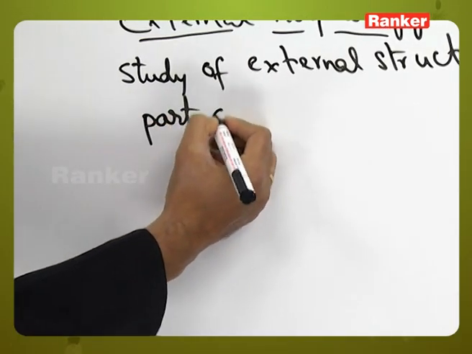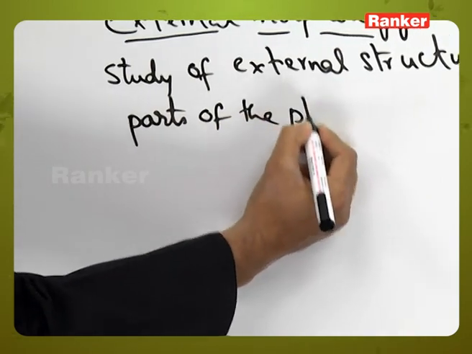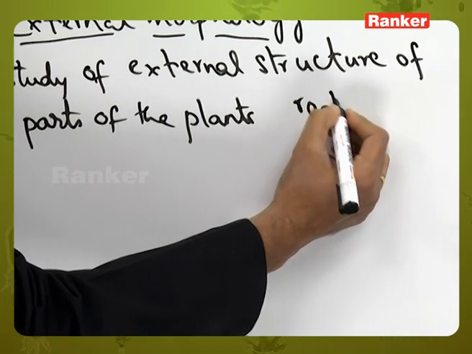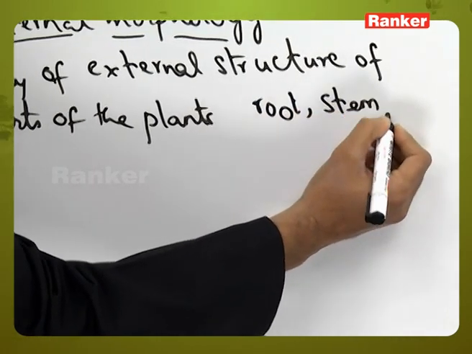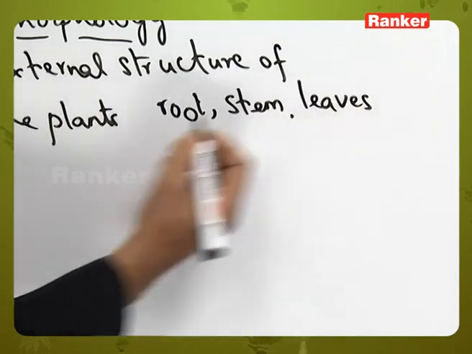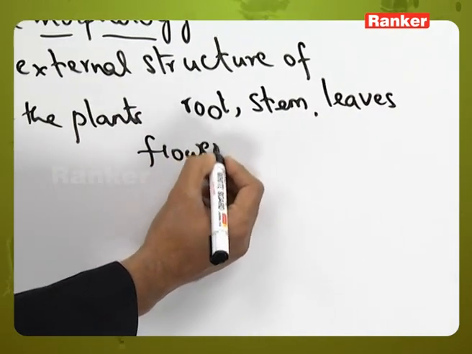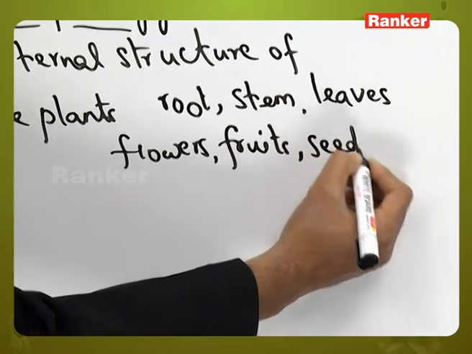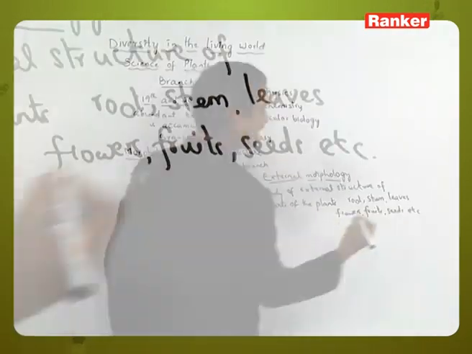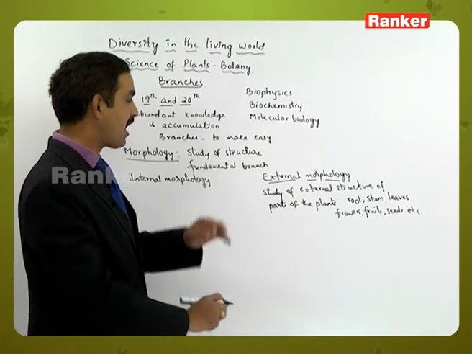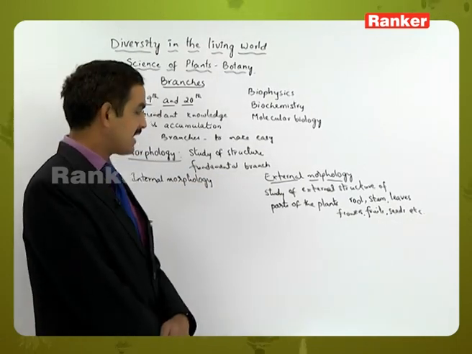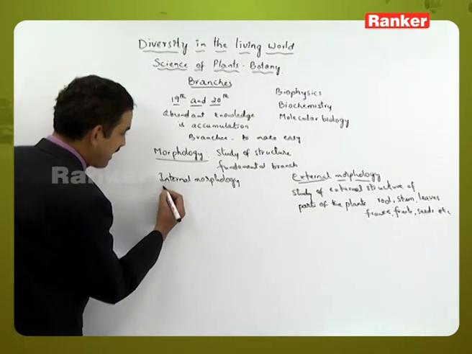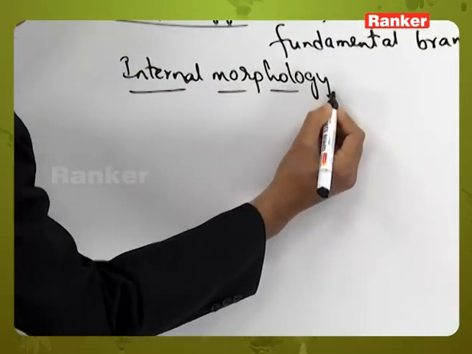parts of the plant. Which parts? It may be root, stem, leaves, flowers, fruits, seeds, etc. That means the external structure of each and every part of the plant body is studied. That branch is called external morphology. Now let us come to the second branch of morphology, that is internal morphology.